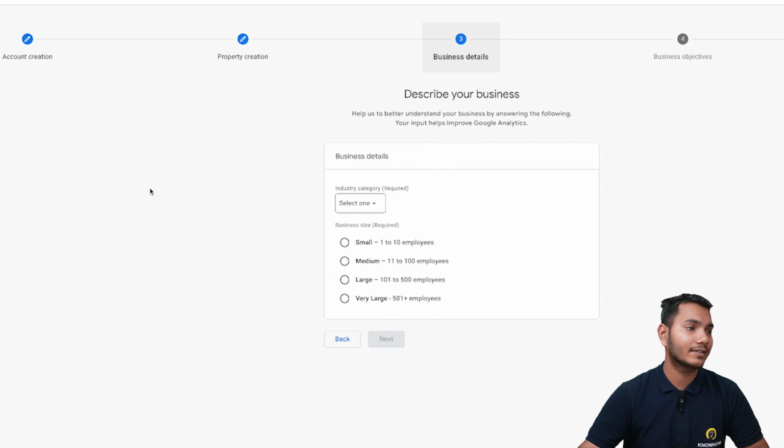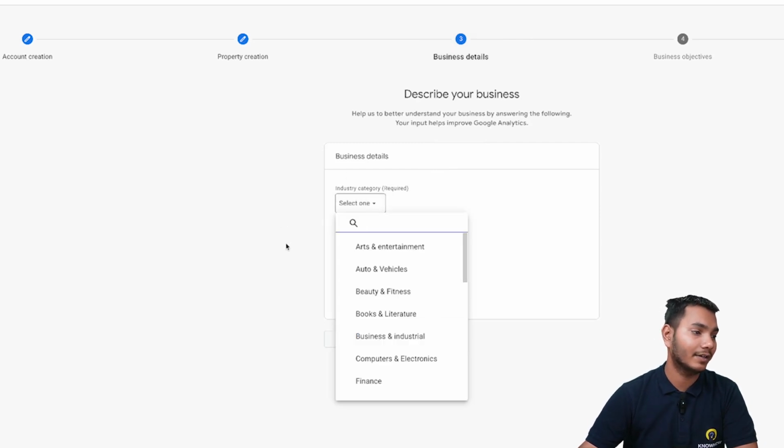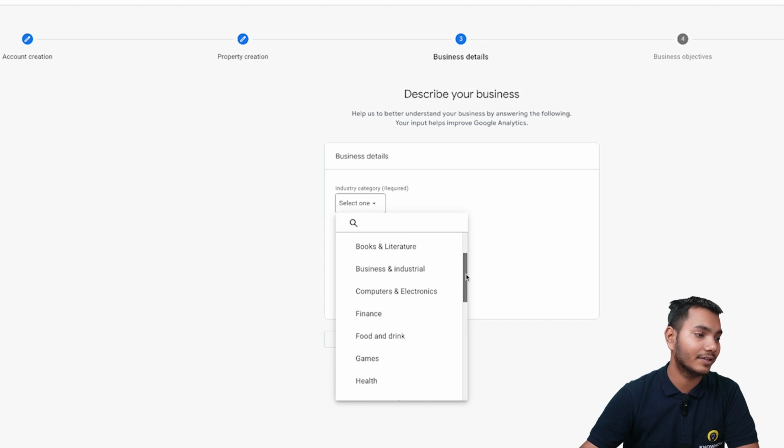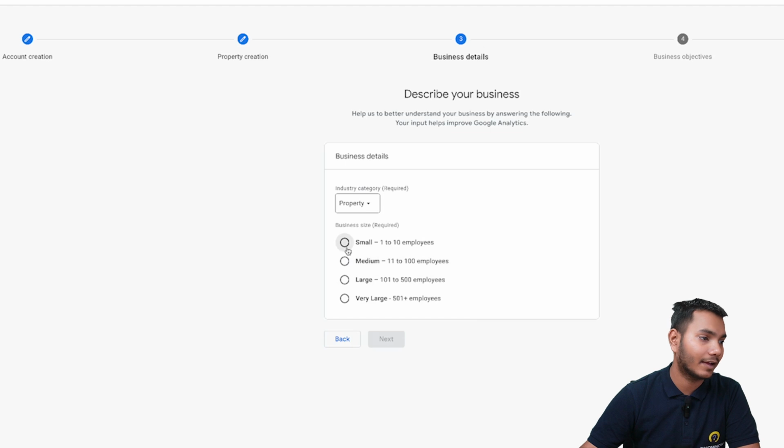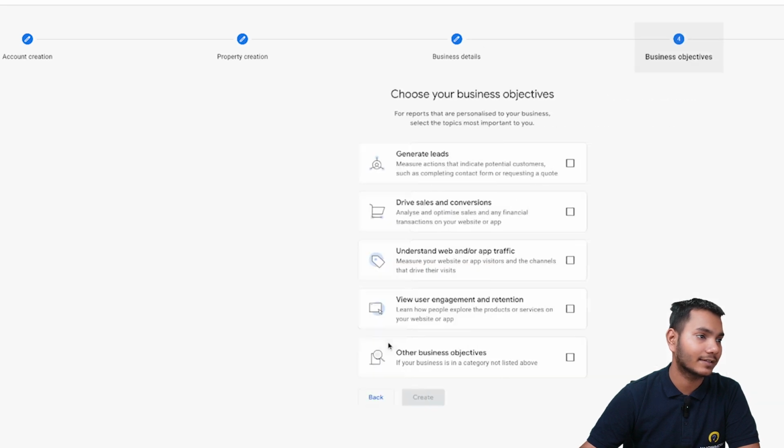Then I'll click on next, and we have to describe our business, like we have to tell in which industry we are. So I'll select here property, right? And I'll click on small and next.